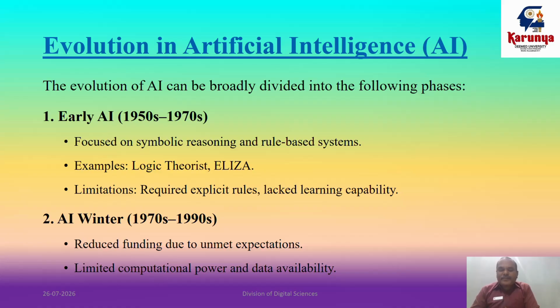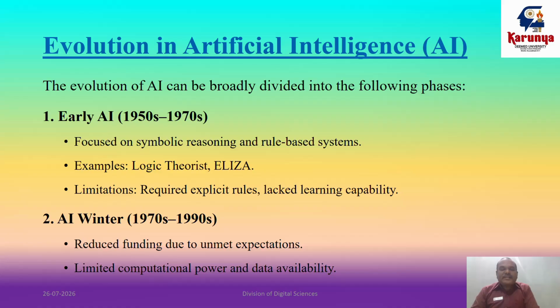During the 1960s to 70s, this period marked slow progress in AI research due to some technical and financial limitations. Expert systems were developed to replicate human decision making using predefined rules in specific domains. These systems struggled with complex or uncertain real-world problems due to a lack of adaptability, and reduced funding and unrealistic expectations led to the AI winter, a phase of decreased research interest and investment.